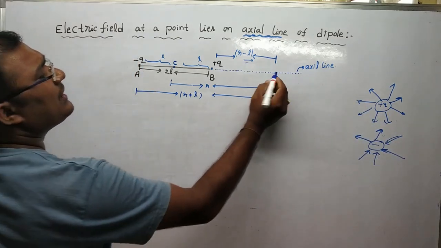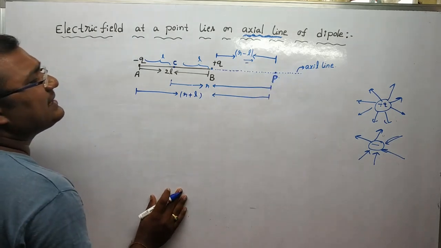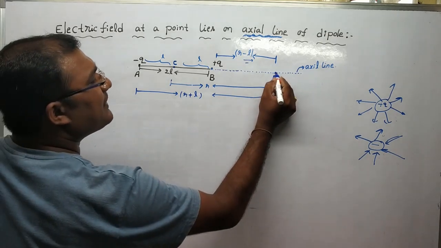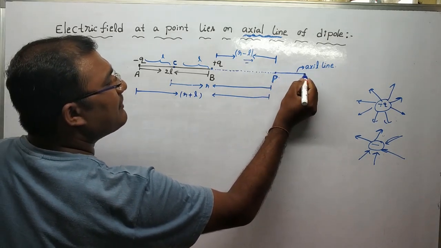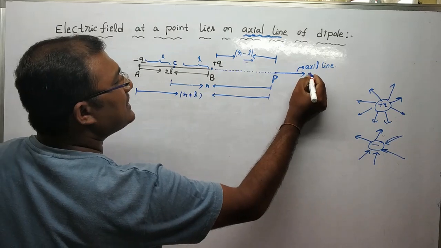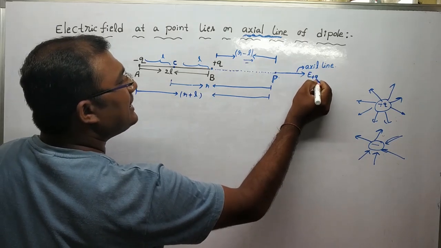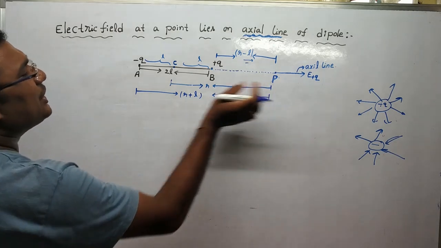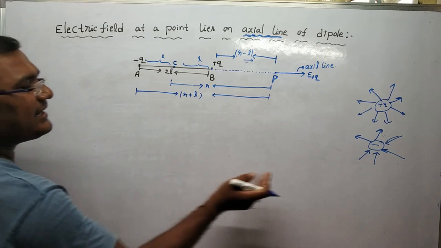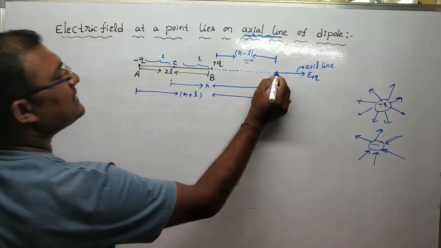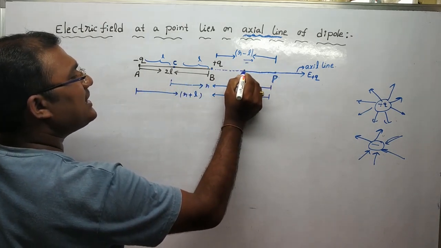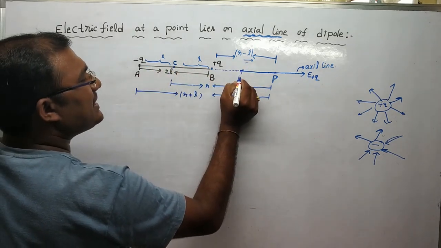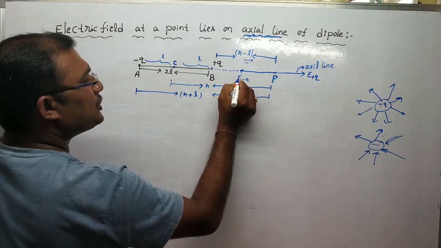Now at point P, the electric field due to plus Q is away from the positive charge, and it can be represented by the letter E plus Q. The electric field at P due to minus Q acts towards the negative charge, that is, towards B. It can be represented by the letter E minus Q.